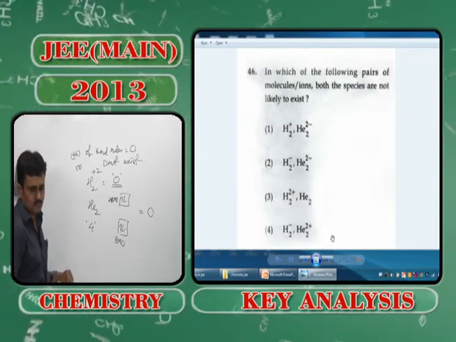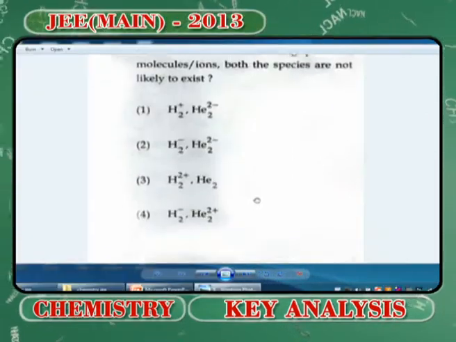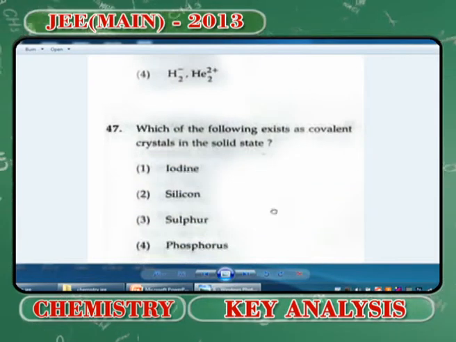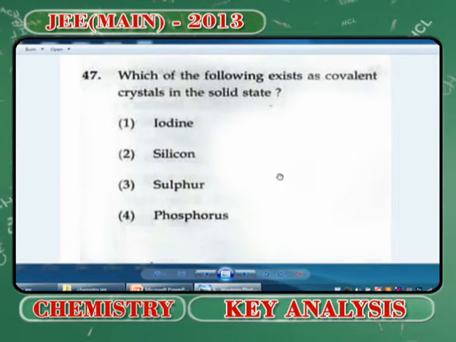right? Moving on to the next problem. They do not exist because bond order happens to be 0. Yeah, this is very simple. Which of the following exist as covalent crystals in the solid state?